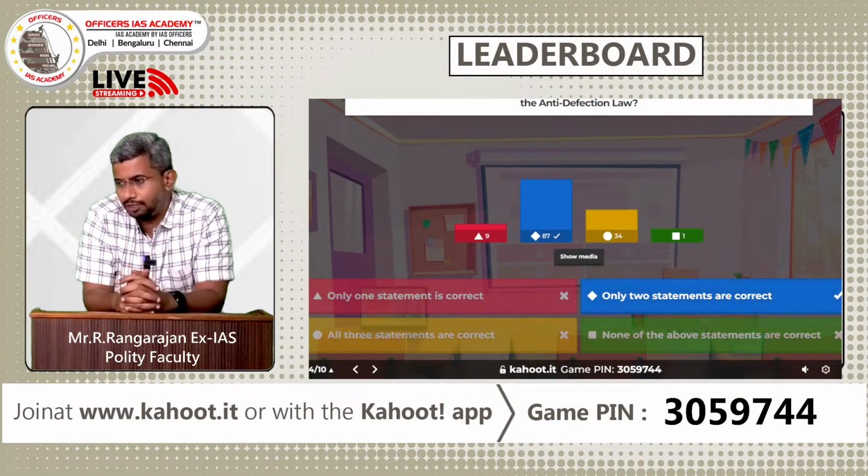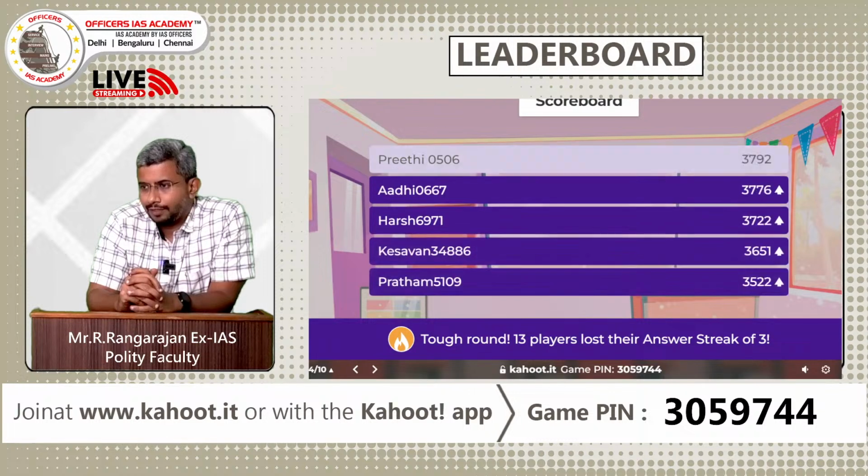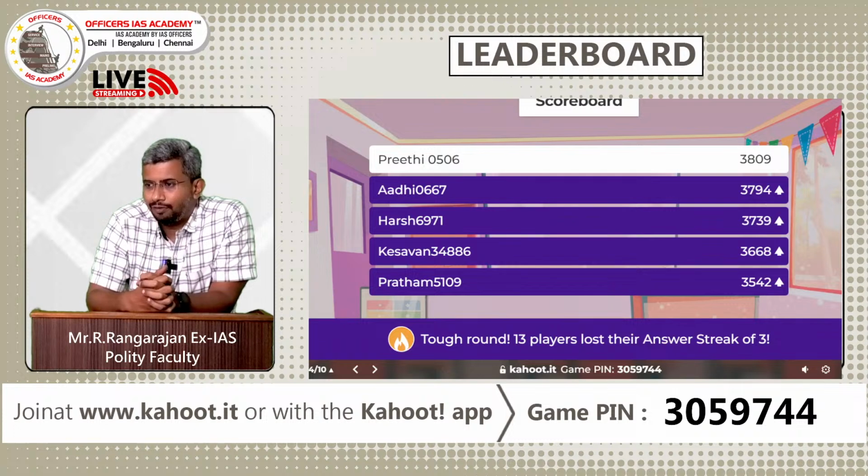So now let us look at the scoreboard again. Wonderful. So Preeti is sticking on to a top position. Wonderful. Adi has moved up. Harsh has moved up. Kesavan has moved up. Pratham has moved up. So again, top 5, 4 changes in the positions, and some new entrants as well. So that is wonderful. Shows it's quite competitive.